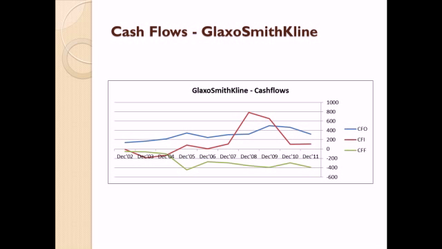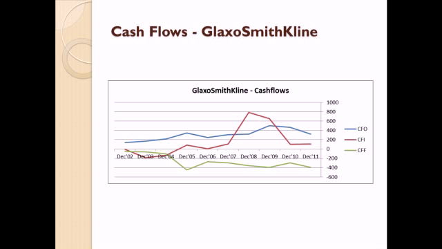The next topic that we have analyzed is the cash flows of GlaxoSmithKline. From the above graph, we can conclude that the CFO for GlaxoSmithKline has been positive and more than CFI and CFF most of the time. This indicates that the company is following a healthy trend. In the years 2008 and 2009, CFI has gone above CFO. This shows that during these years, PPE or investments has been sold. This is not a good trend for the company.